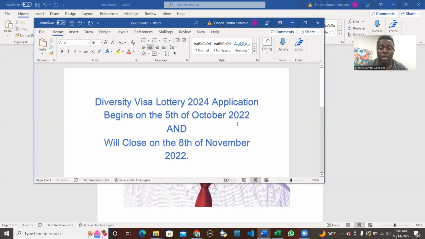However, we will look at some few steps we can follow to make this application, even as the DV Lottery has started already. One of those steps is to make sure you get all your information and get a passport photo type with certain measurements.